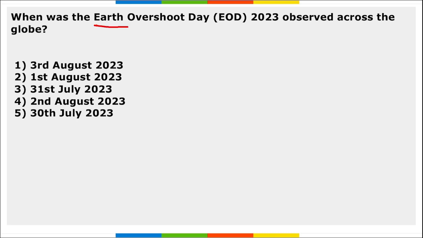When was Earth Overshoot Day observed across the globe? So Earth Overshoot Day, it is observed on 2nd of August across the globe. And it marks the date when humanity's demand for ecological resources and services in a given year exceeds what the Earth can generate in a particular year.